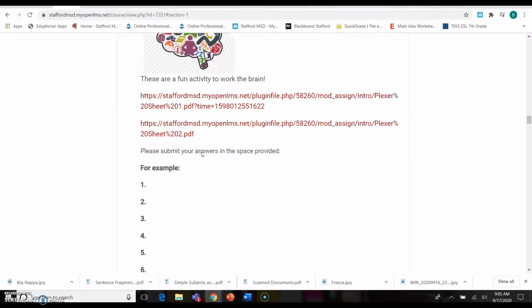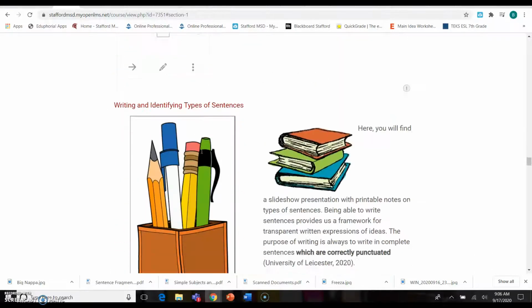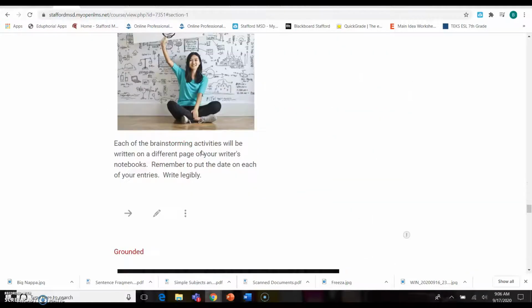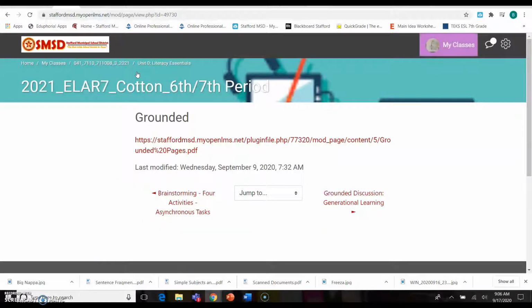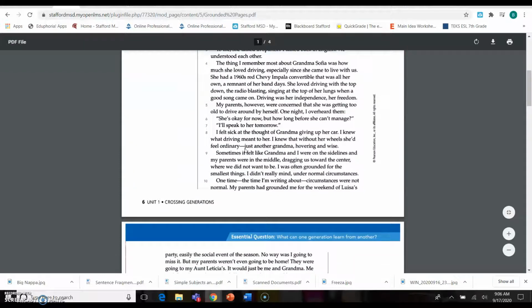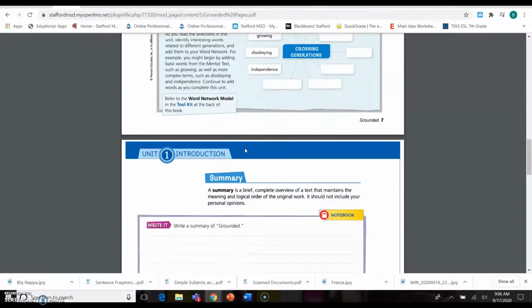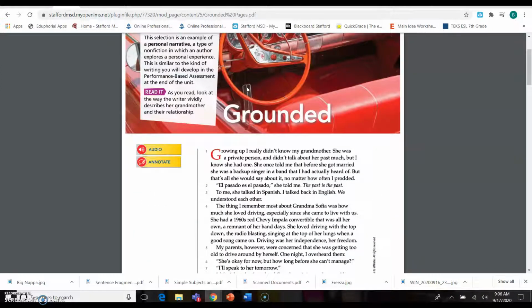And it's right here. Right here, okay? Called Grounded. I want you to click on this, go in here. Click on this, go in here, right here, okay? It's going to take you to the story. I want you to read this story 2 to 3 times to yourself. If you are able to talk in the chat, you can read it as a group together. It does not bother me, okay?